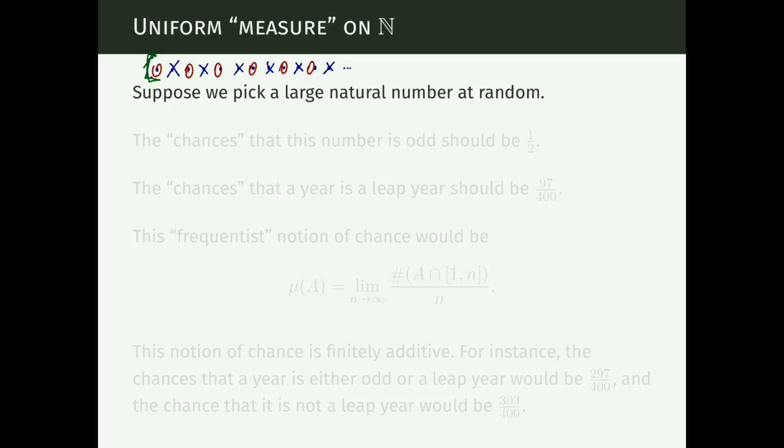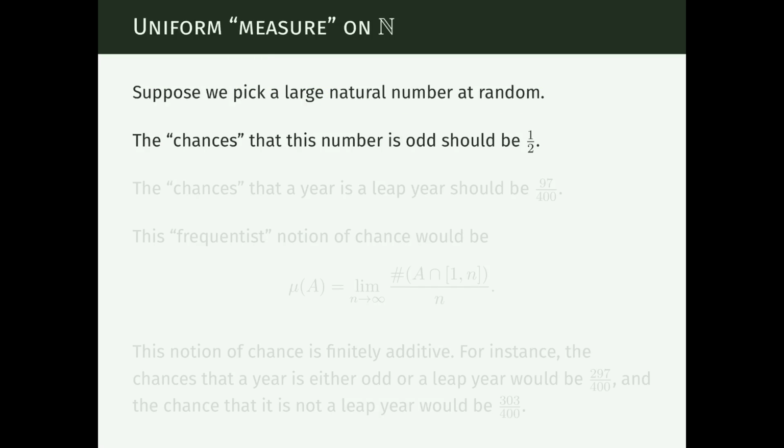We take a very long interval, pick a number uniformly at random from that interval, and compute the probability that the number will be odd. If we make this interval larger and larger and this probability converges to something, we call that the probability that a natural number chosen at random satisfies a certain condition.